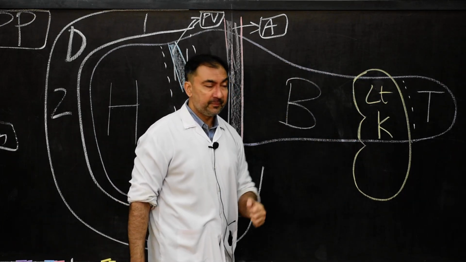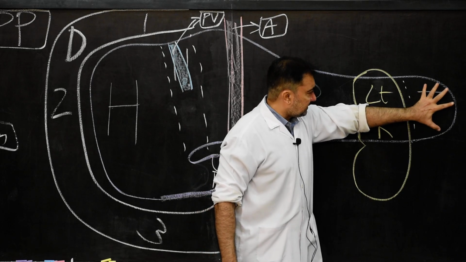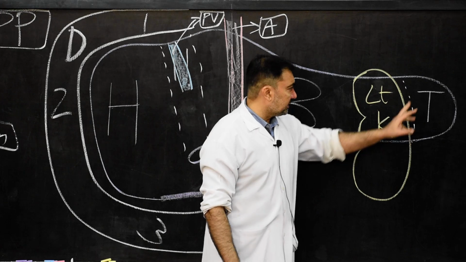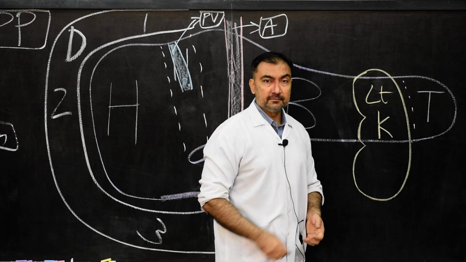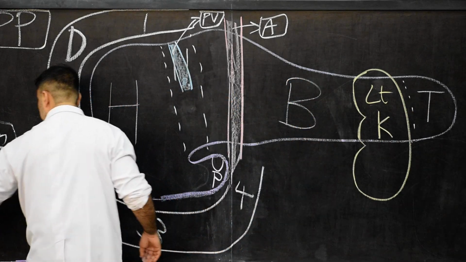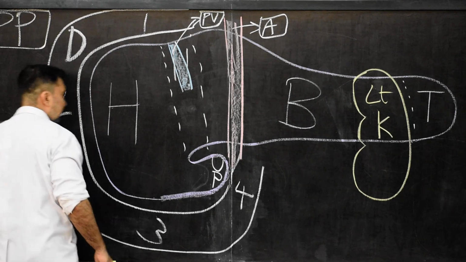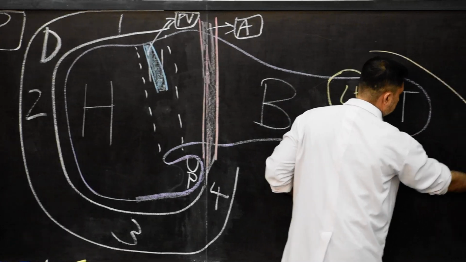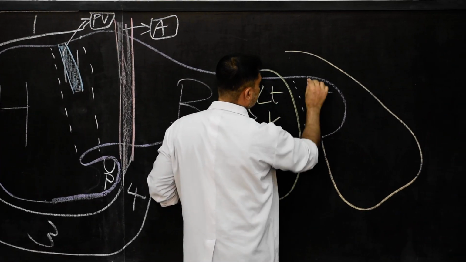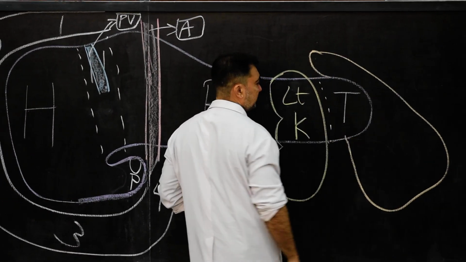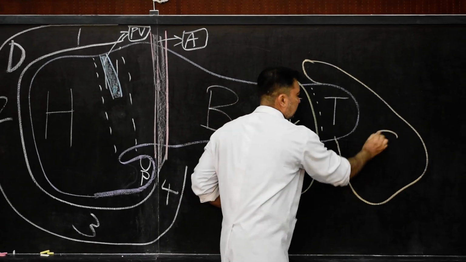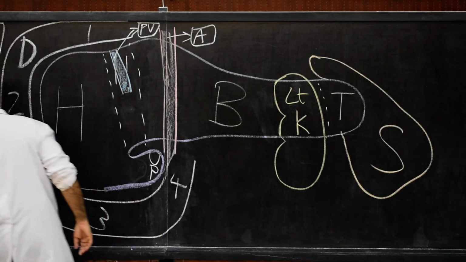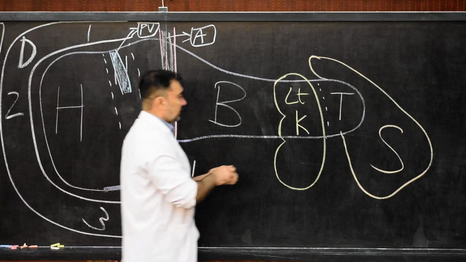Now we come to the tail. Here where my hand is, the tail portion will be lying between the two layers of the lienorenal ligament. That means the tail will be related straight away with the hilum of the spleen, where there will be attachments of the lienorenal ligament.